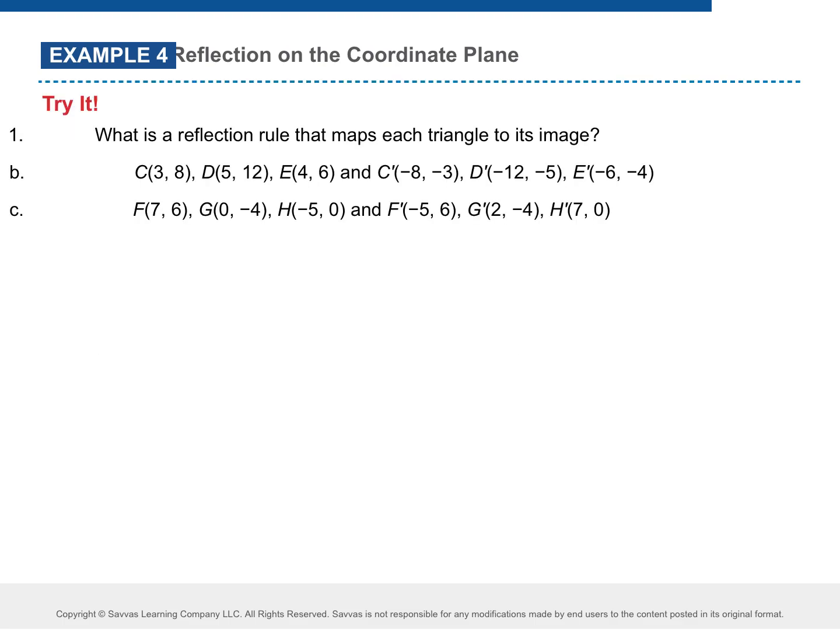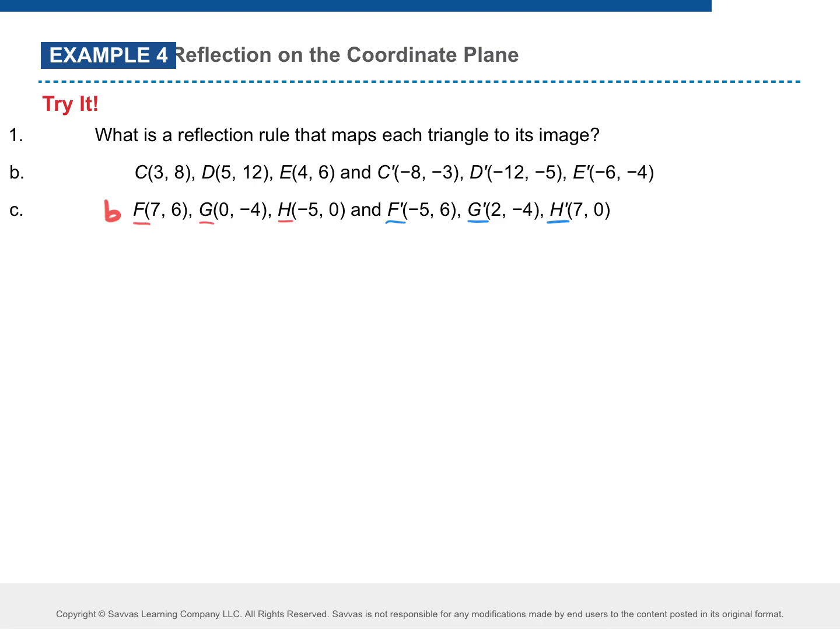On example 4, the directions ask what reflection rule maps each triangle to its image. If we're looking at 4B, I'm going to skip A. 4B gives us F, G, and H as our original. What are these ones over here? The prime, which means the new image. On your graph paper, this is going to be our third graph. I want you to graph both of those shapes. So you should have 2 triangles on one graph.